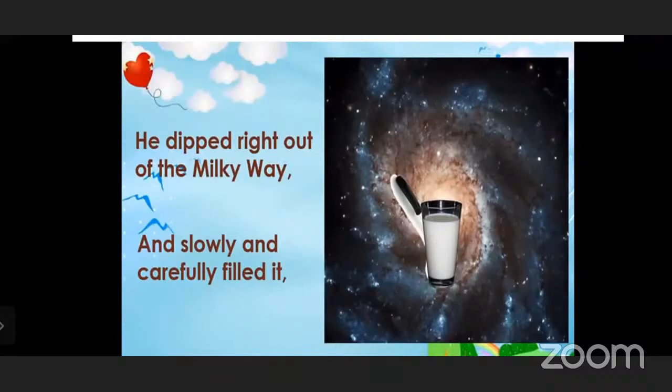Now, children, what is the Milky Way? It is also a geography term, but here in the poem we are just imagining what the poet is imagining. So you can see one glass of milk is over there, and a dipper is also given there. When he started drinking a sip of milk from that dipper, some milk fell down, and what happened? The milk spilled over in the sky. This is the imagination, once again I'm telling you, the imagination of the poet.